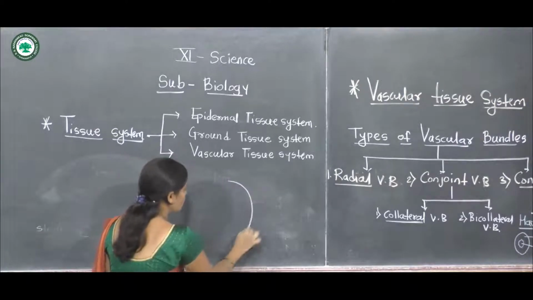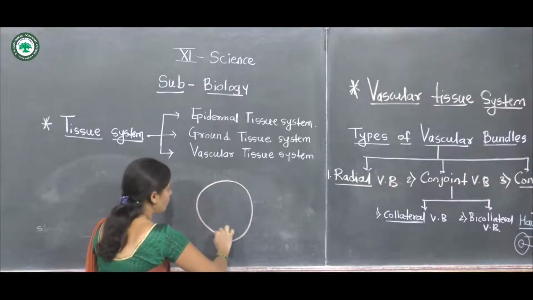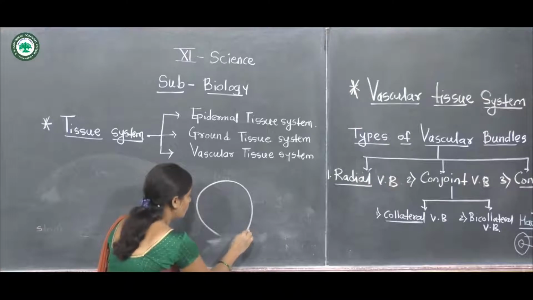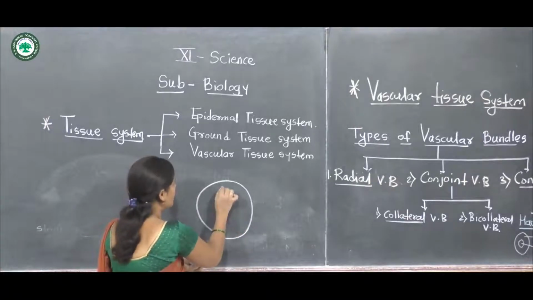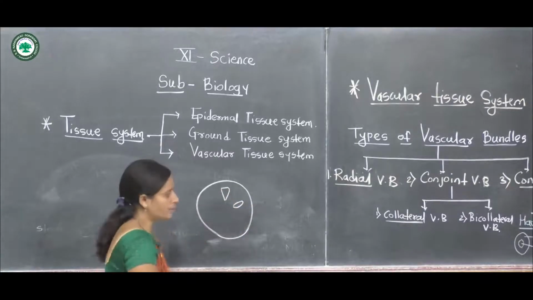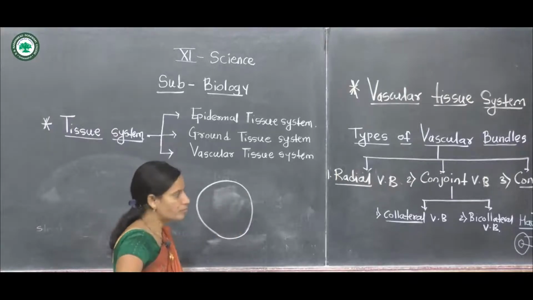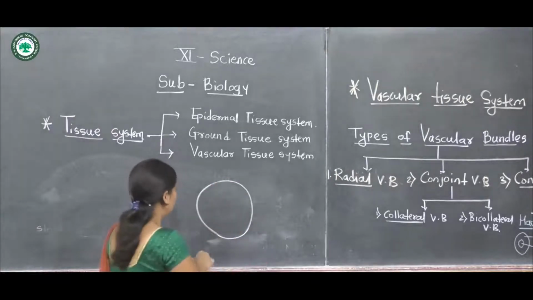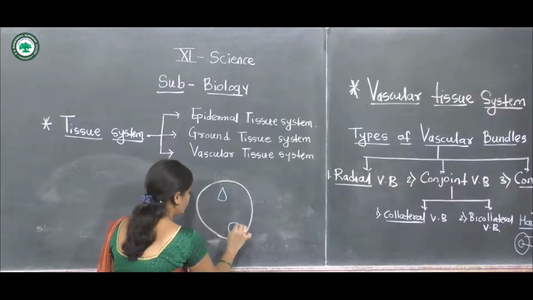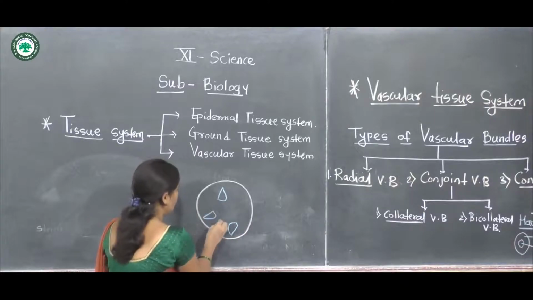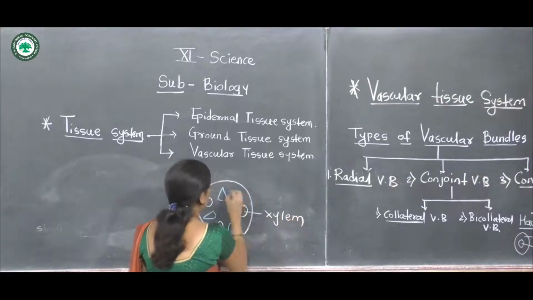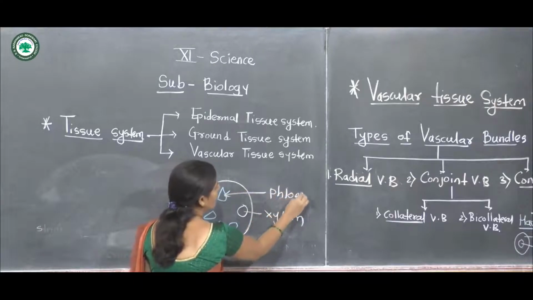In radial vascular bundles, the xylem and phloem are present separately or alternately, radially arranged.